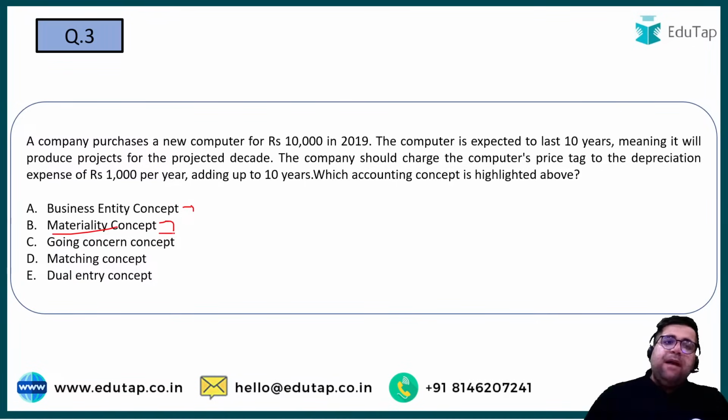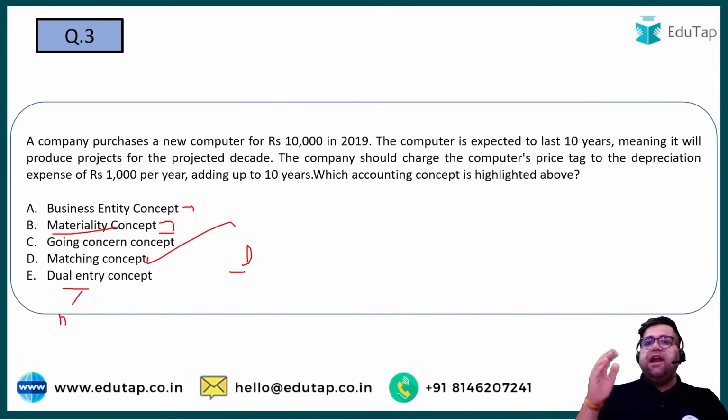Right? Matching concept and dual entry. Dual entry means what? That every account will have a debit and credit. Right? Matching will be the right answer over here, because under matching you try to make sure that whatever expense of that year is, it should be matched to the revenue of that year. So answer will be D.